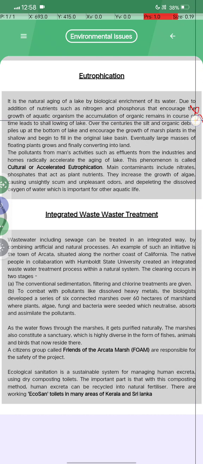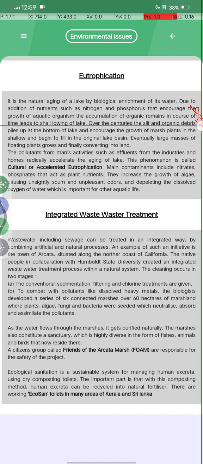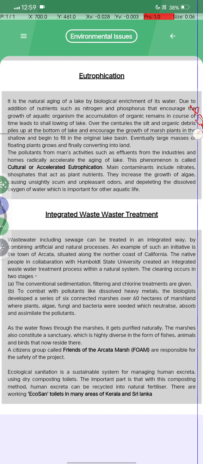The accumulation of organic remains leads to the gradual filling of the lake, and over the centuries the silt and organic debris pile up at the bottom of the lake and encourage the growth of marsh plants in the shallows, and they begin to fill in the original lake basin. Eventually, large masses of floating plants grow and finally convert the lake into land.